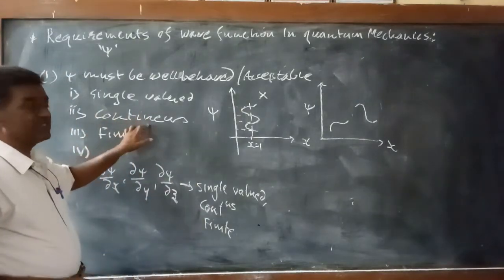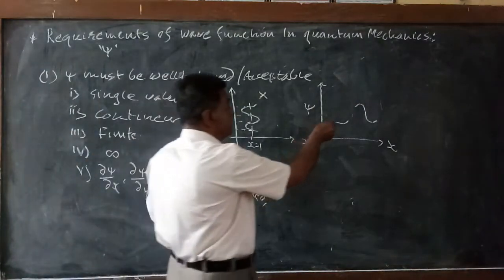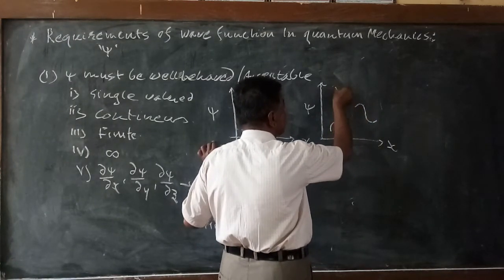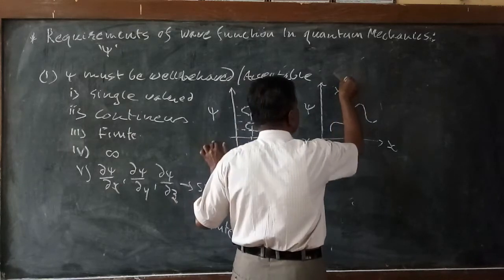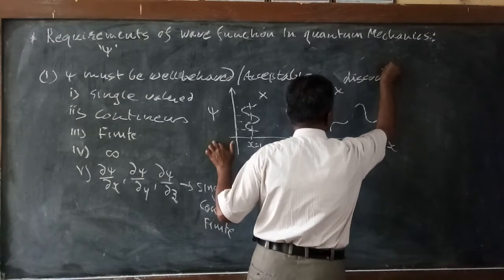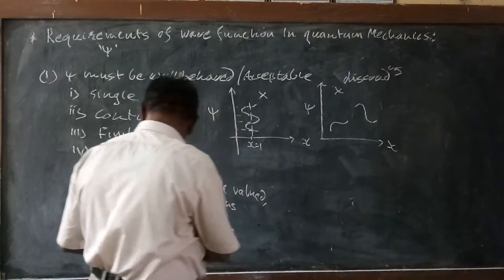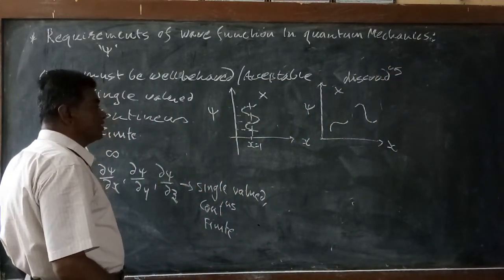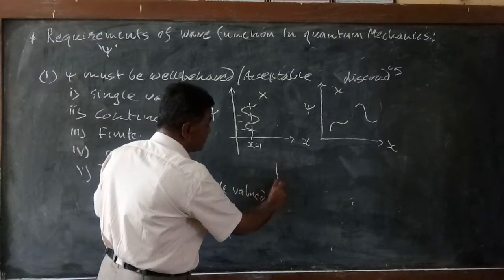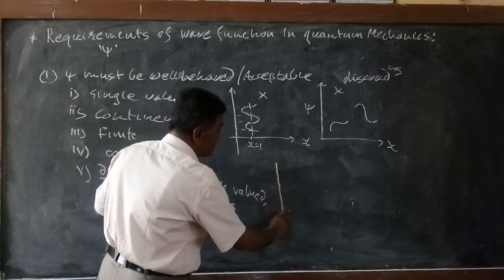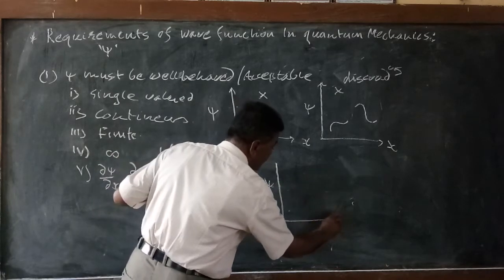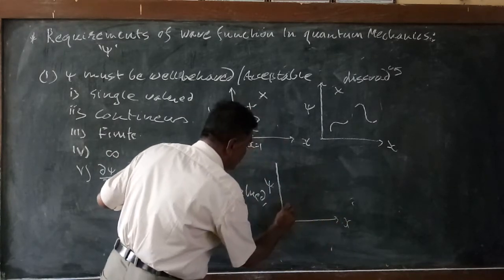The other condition is that it must be continuous. Here it is seen that there is a discontinuity in the wave. It is not continuous, and such a wave is also not allowed because it is discontinuous. Now we will consider another case. Suppose this is psi and here is x, and the wave is like this.